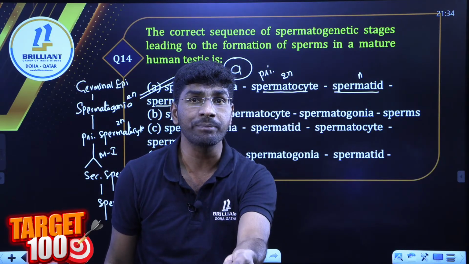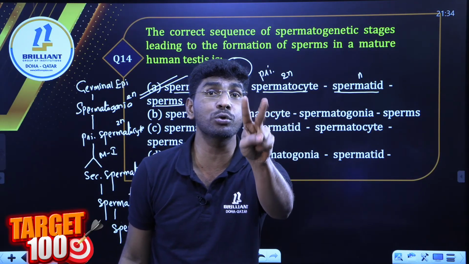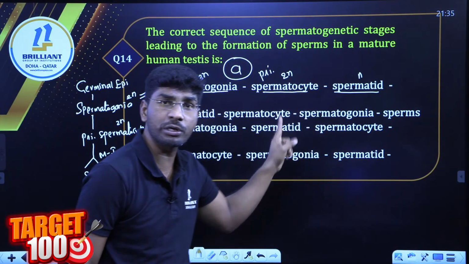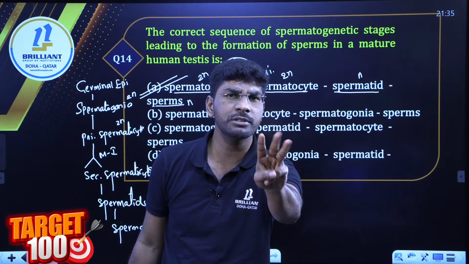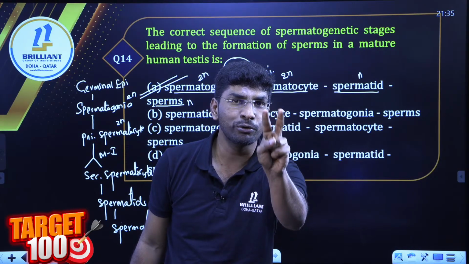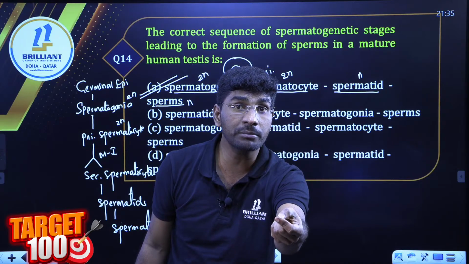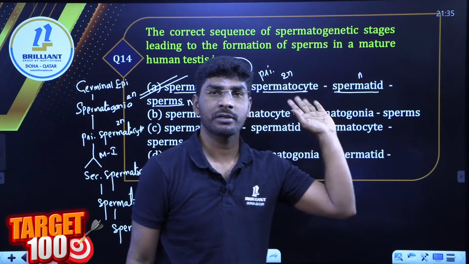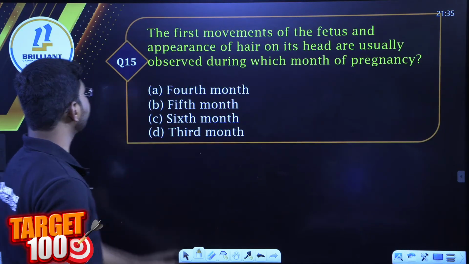Write the ploidy, haploidy, diploidy in oogenesis and spermatogenesis. This type of 2-mark question can come, student. So you have to remember all the stages of spermatogenesis. Only 3 steps: multiplication phase, growth phase, maturation phase. Wherever the maturation term comes, it is meiosis division. Okay. So option A. Next question.